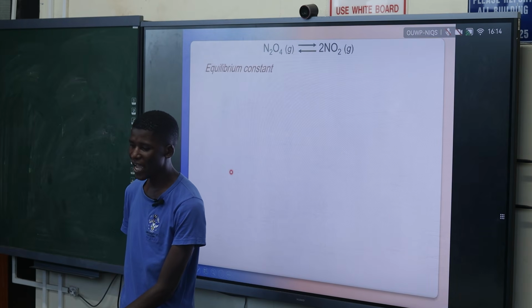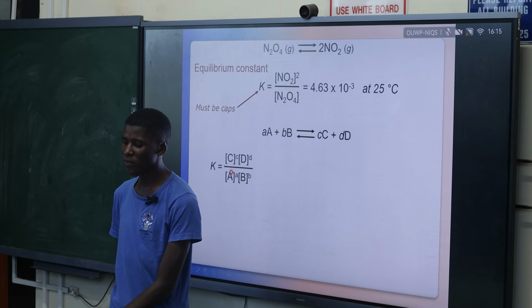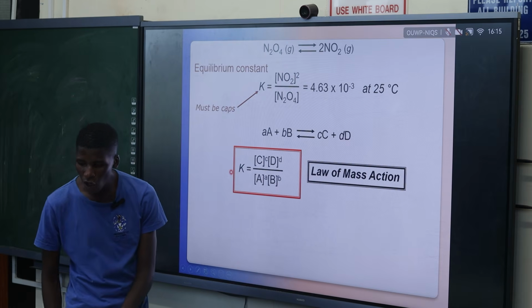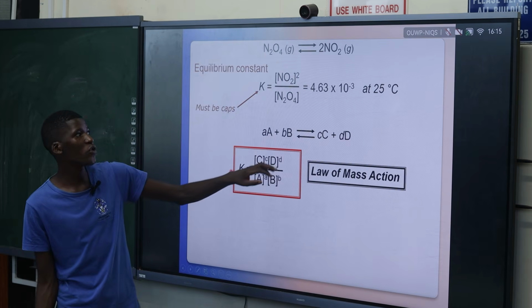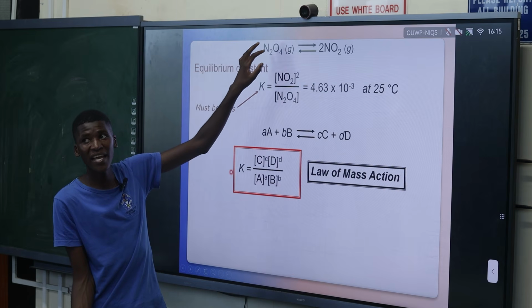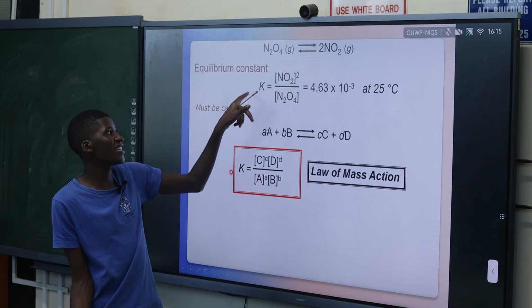It's very important. Equilibrium constant, this is just a revision for you to remember. To find the equilibrium constant, you use the law of mass action, whereby you look at the concentration of the products over the concentration of the reactants.